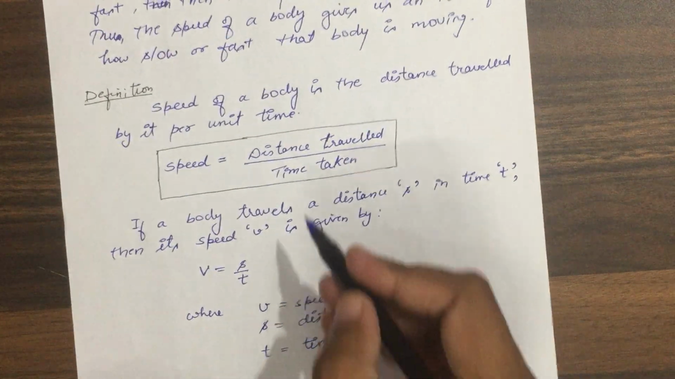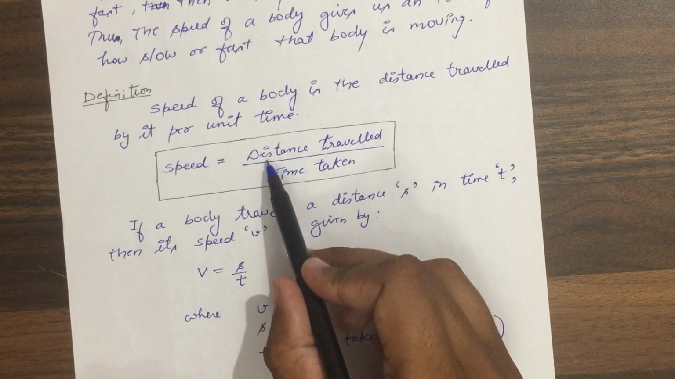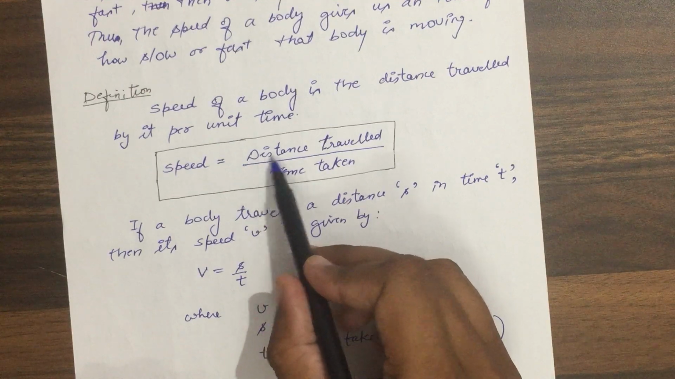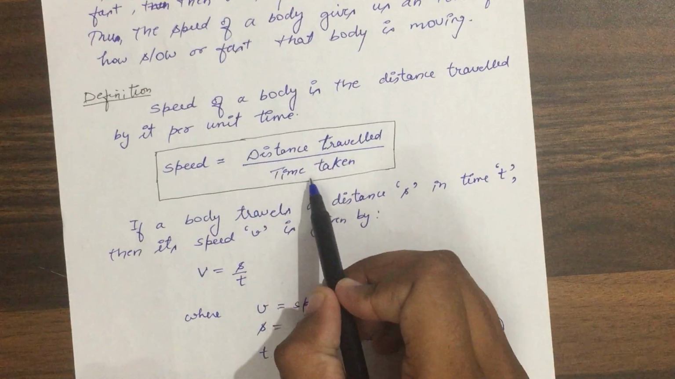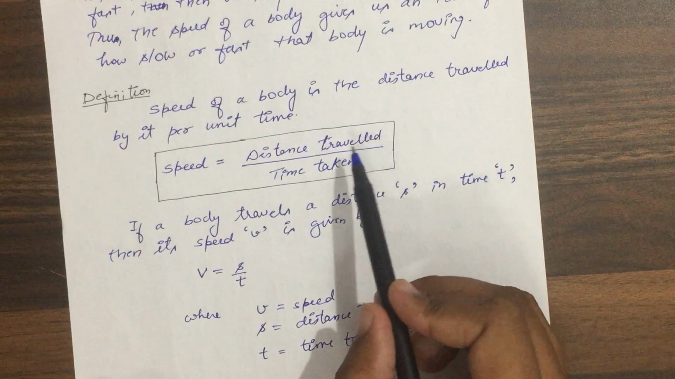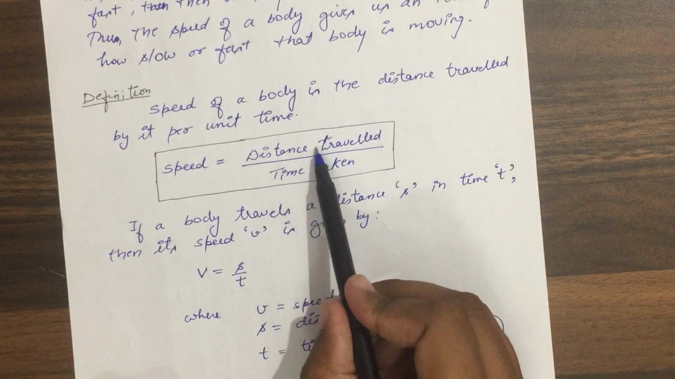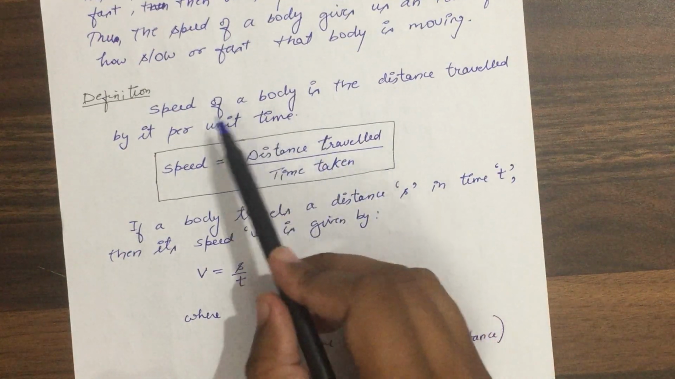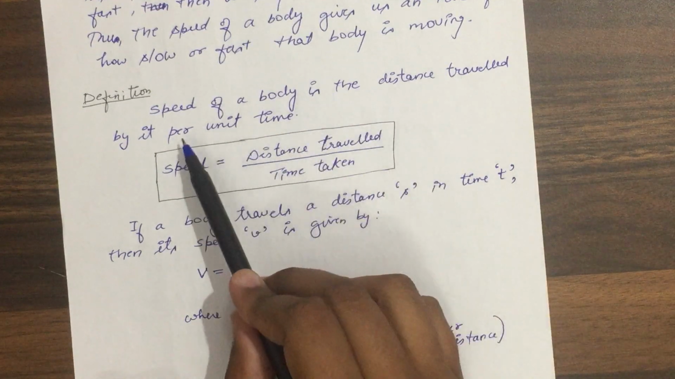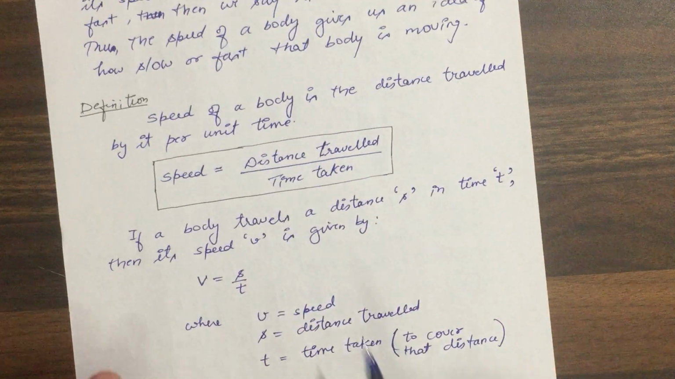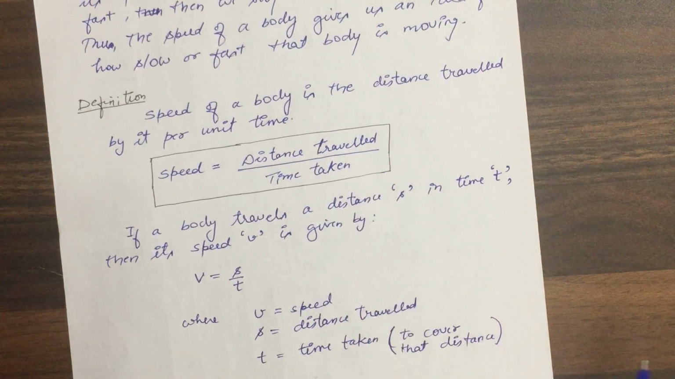सो स्पीड इज नथिंग बट सिंपली अ रेशियो. सो स्पीड इज सिंपली डिस्टेंस ट्रेवल्ड अपॉन टाइम टेकन. So what it is? It is simply distance traveled on time taken. Speed of a body is distance traveled by it per unit time, okay. So speed is ratio of distance traveled upon time taken.